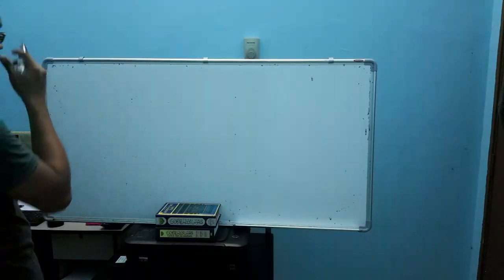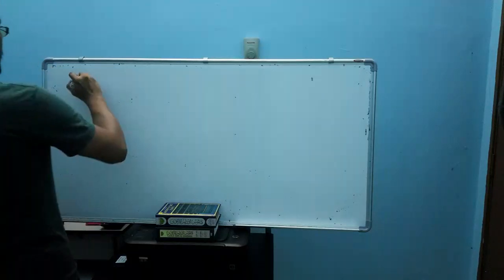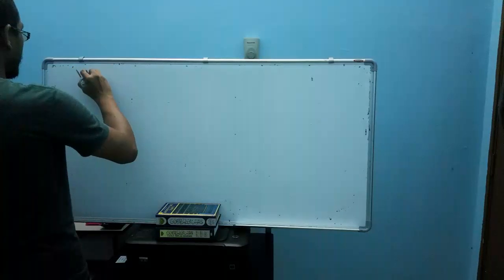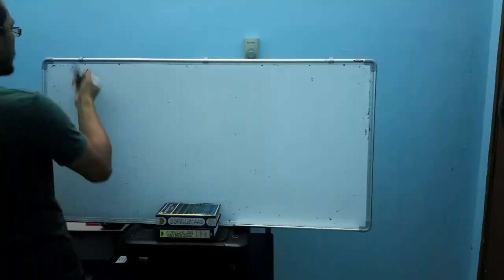Let us recall the meaning of indicator function. This indicator function was introduced by Prof. Nasir in his lecture, so I just want to recall what it means. Suppose we have any set, let X be any set.